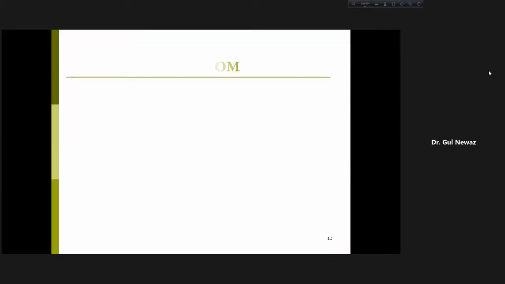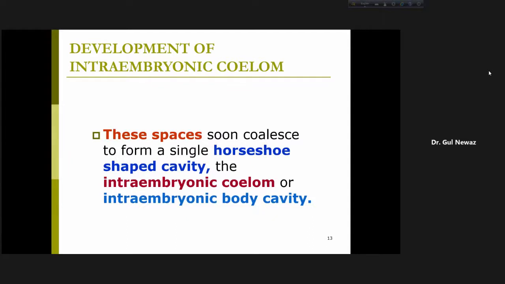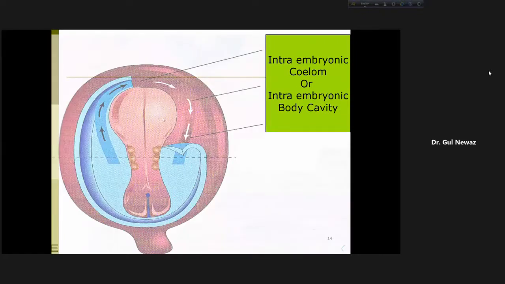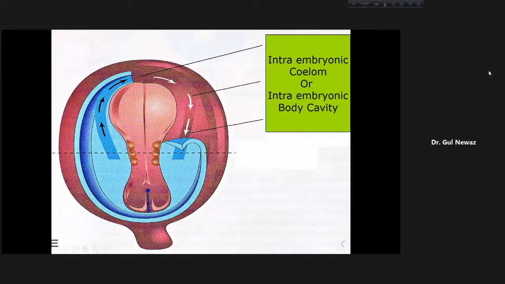Now the coelomic spaces coalesce to form a single horseshoe-shaped cavity, the intraembryonic coelom or intraembryonic body cavity. So I'm showing you the figure. The coelomic spaces then coalesce. So this is the neural plate, which will form the neural tube. And here lies, look at this. The coelomic spaces were here, here, here. They coalesce to form a single horseshoe-shaped cavity, which is the intraembryonic coelom or intraembryonic body cavity.